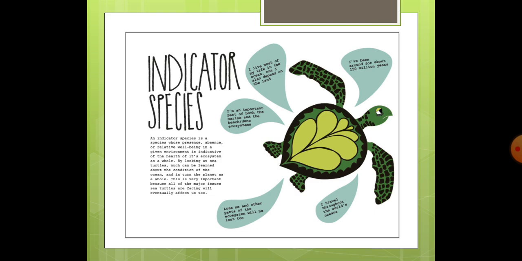Because when we come to know about the condition of the ocean, we are understanding our planet as a whole. This is very important because all of the major issues sea turtles are facing will eventually affect us too. If in the ocean these sea turtles face any threats, eventually that will affect us also.